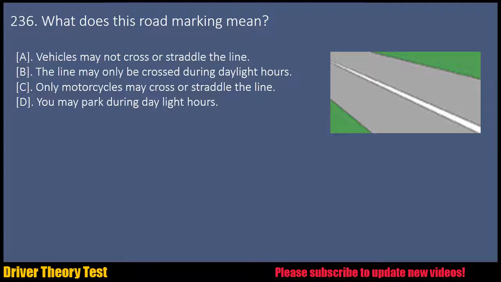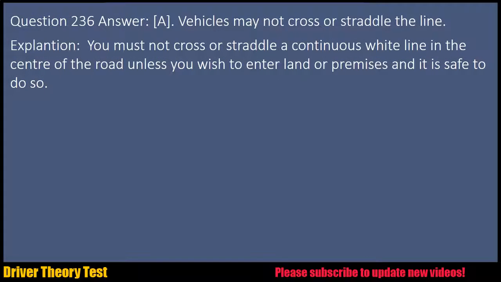A. Vehicles may not cross or straddle the line. B. The line may only be crossed during daylight hours. C. Only motorcycles may cross or straddle the line. D. You may park during daylight hours. Question 236. Answer: A. Vehicles may not cross or straddle the line.